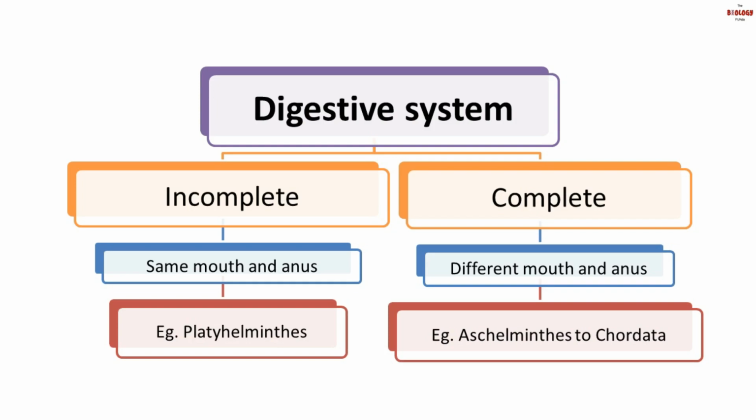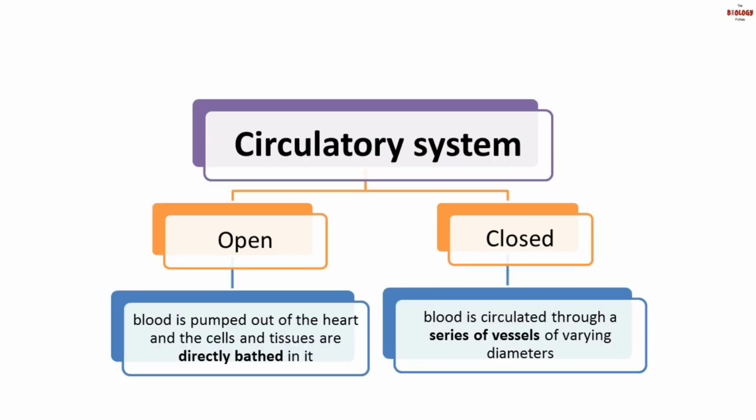Now, you must have observed that phylum Porifera, Coelenterata, and Ctenophora will not exhibit digestive system because they do not have an organ system. Their level of organization is restricted to cellular and tissue level. Next is circulatory system. We have two types of circulatory system, open and closed.